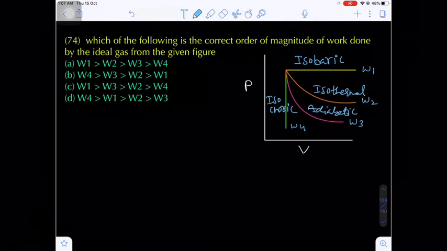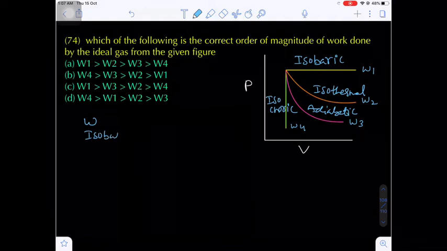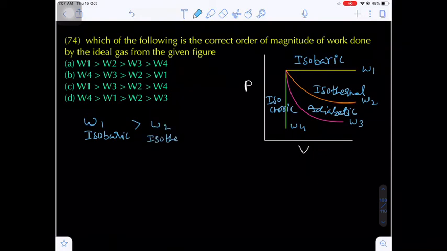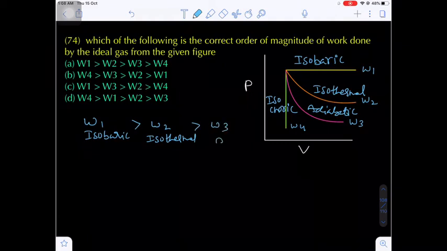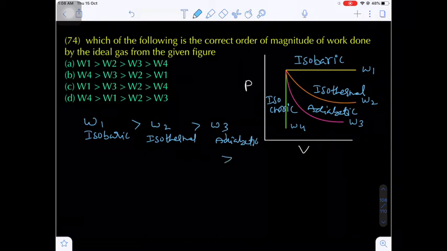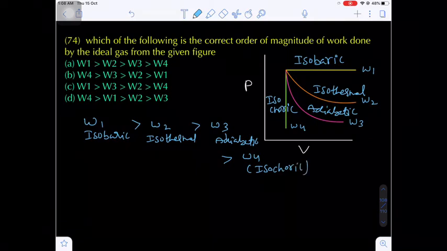Now the question is the magnitude of the work done. So the magnitude of work done: W isobaric, that is W1, is greater than W2, that is isothermal, which is greater than W3, that is adiabatic, and finally W4 work done is 0, that is the isochoric process.